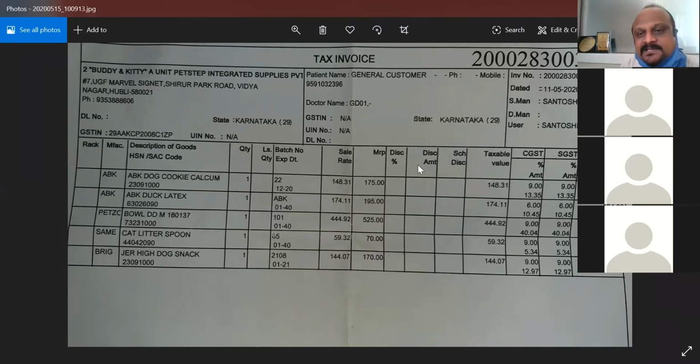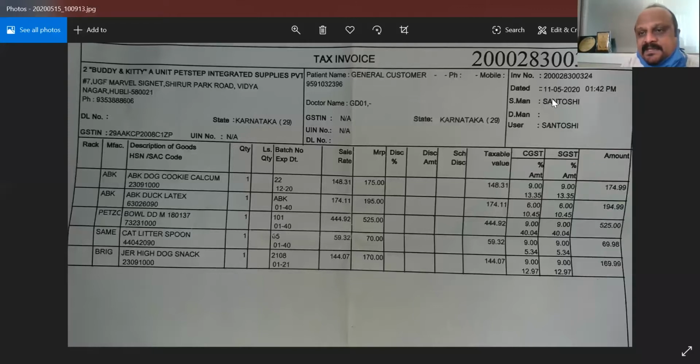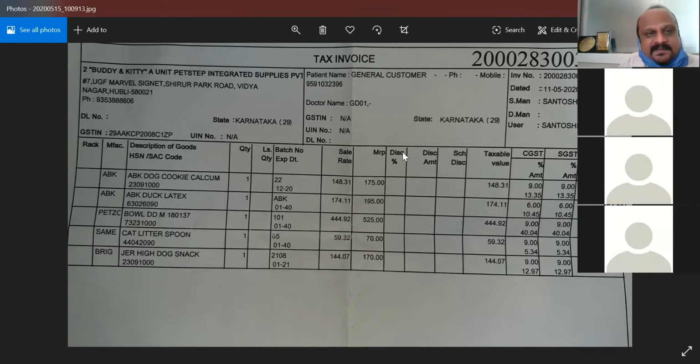taxable amount, CGST, SGST, and then amount. We are going to discuss all these things as we go further.